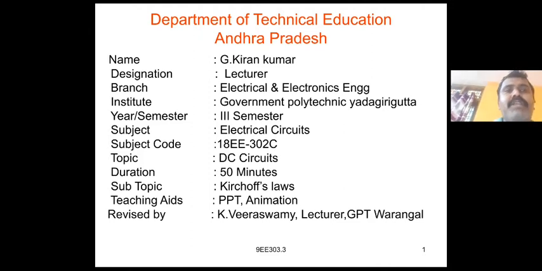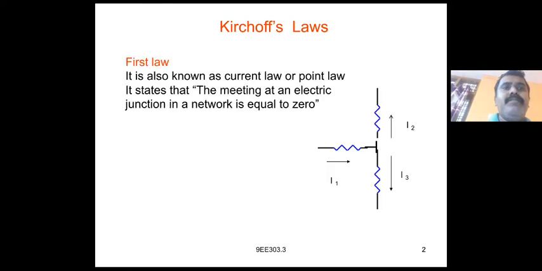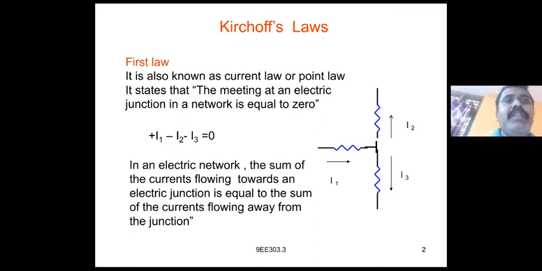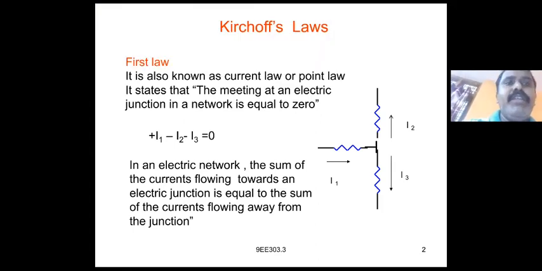Now next we study the Kirchhoff laws, that is a statement. Before studying the Kirchhoff laws, the scientist named Gustav Kirchhoff, in the years 1824 to 1887, invented the two laws, the first law and the second law. The first law we can also call the current law or point law.